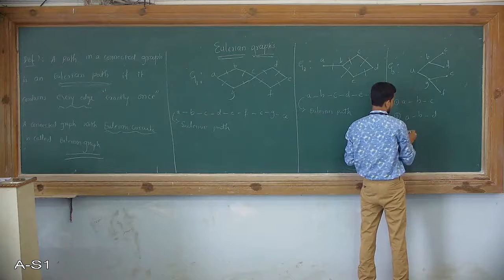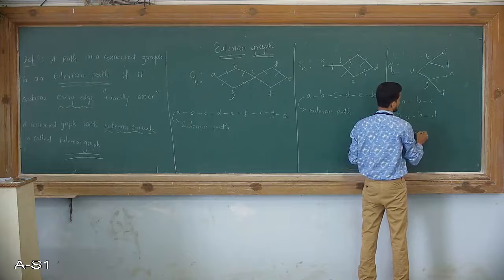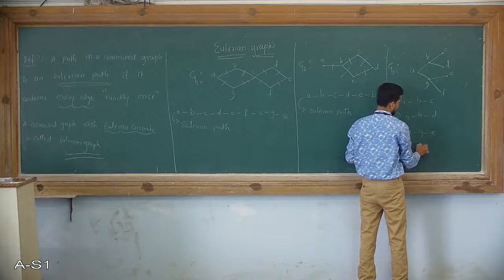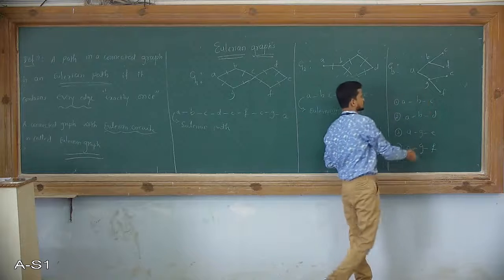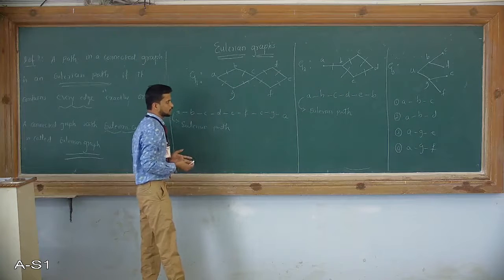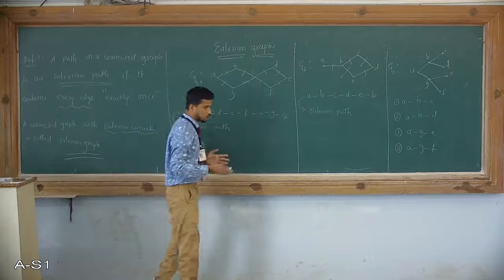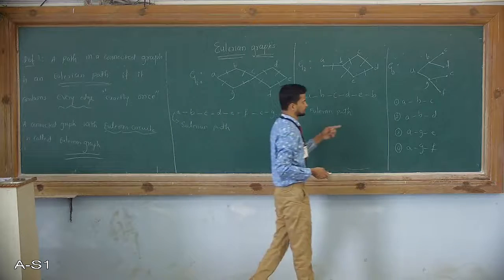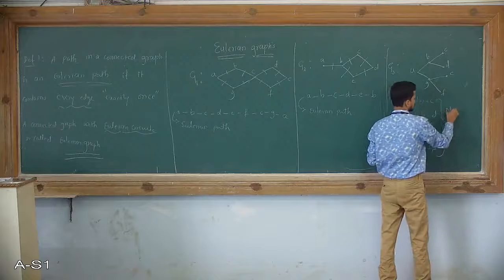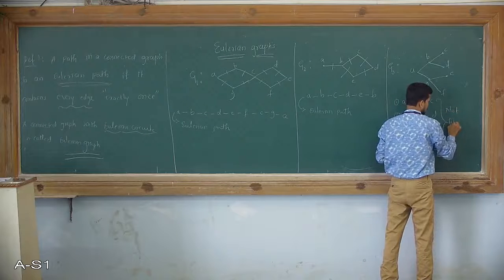The third one A to G to E, the fourth one A to G to F. If you see any such path where the path does not include all the edges of the graph, then these paths are not Eulerian paths.